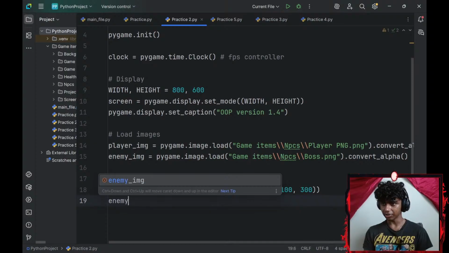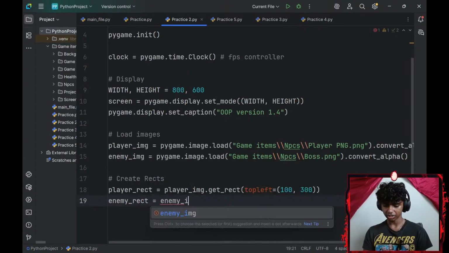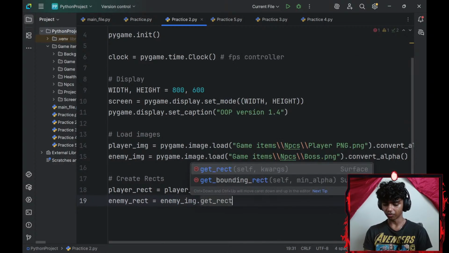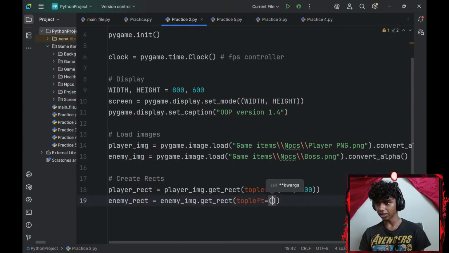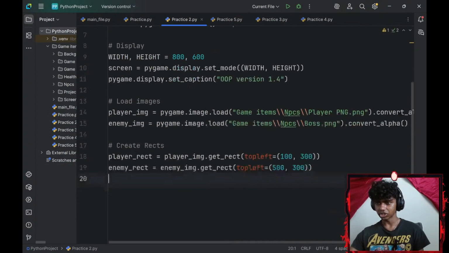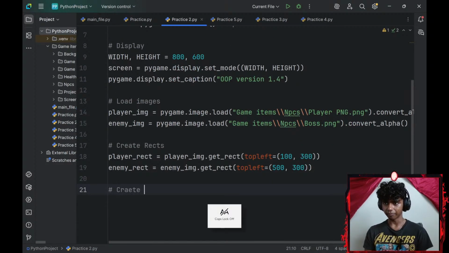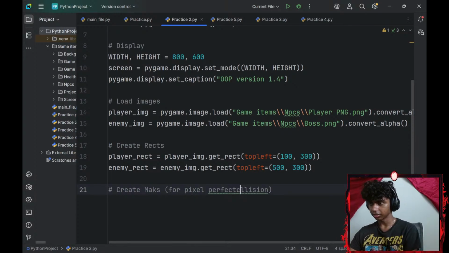So I'll go with enemy_rect equals enemy_image.get_rect. And then my enemy is going to be located at the top left as well, somewhere around 500 by 300. Okay, that's the position. Now let me go ahead and create masks, for pixel perfect collision.